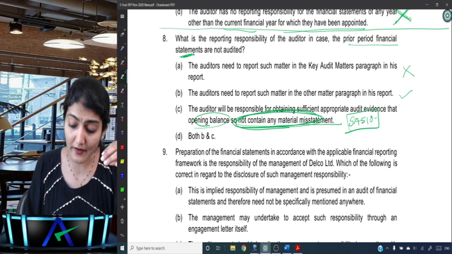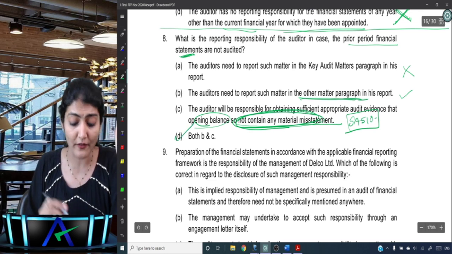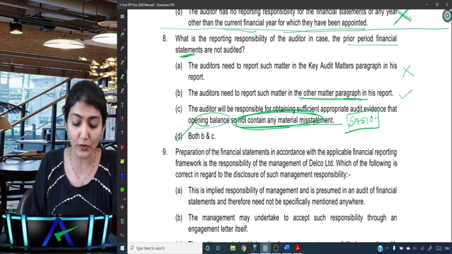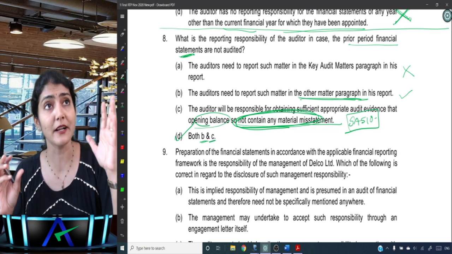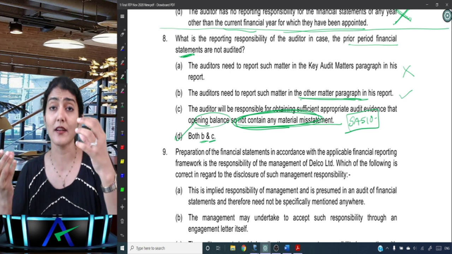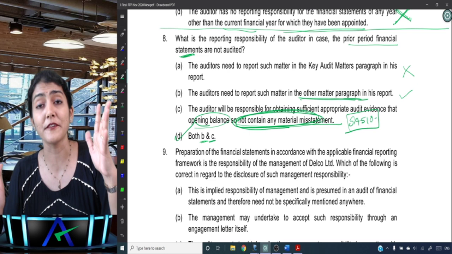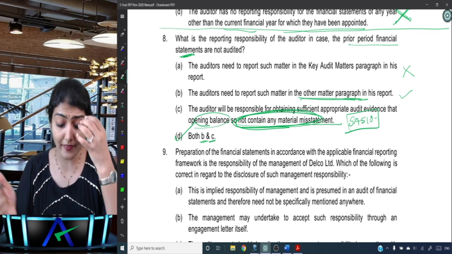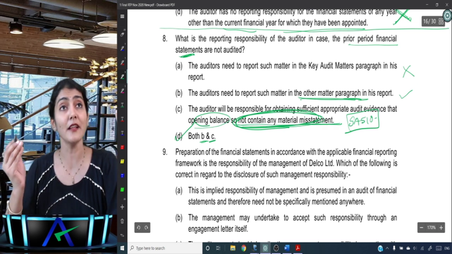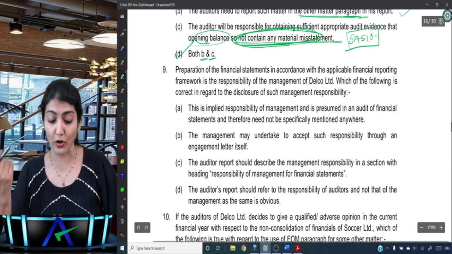Right, so one, we will write it in the other matter paragraph, and we will also obtain evidence for the opening balances. So both B and C. We will mention that prior period figures are unaudited in the other matter paragraph, and we will also obtain sufficient appropriate audit evidence regarding these opening balances, that they do not contain any material misstatement. That is why both B and C. So D is the correct option.